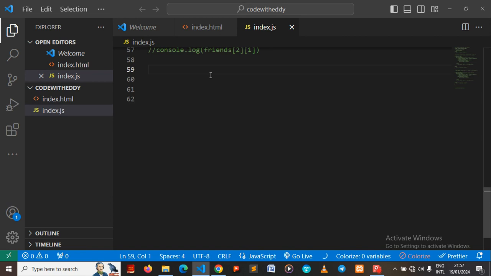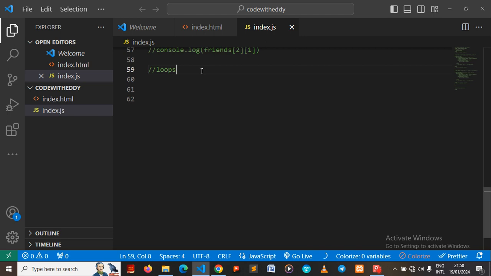In this video, we'll be looking at the concept of loops. Basically, loops have to do with repetitions until a particular condition is met.